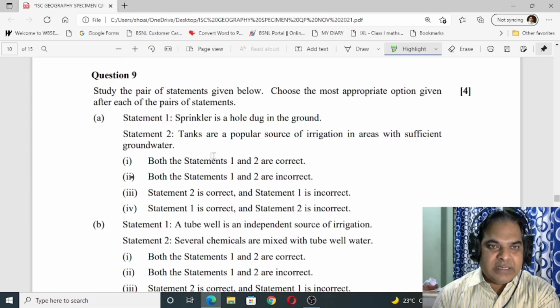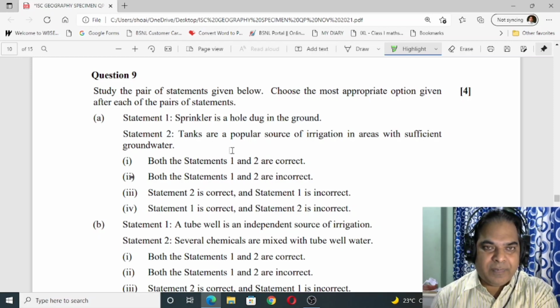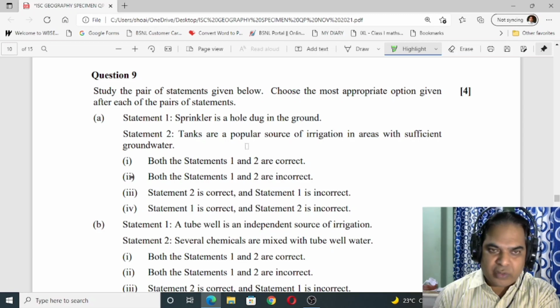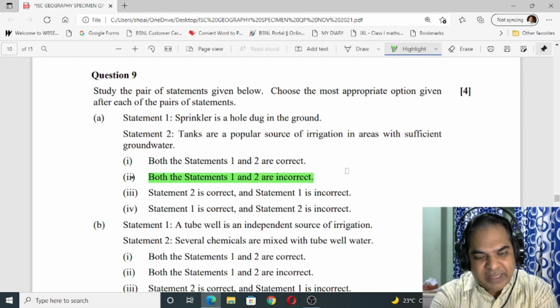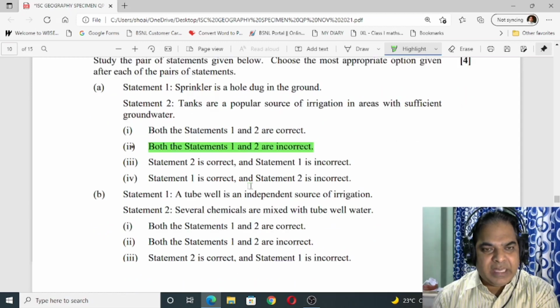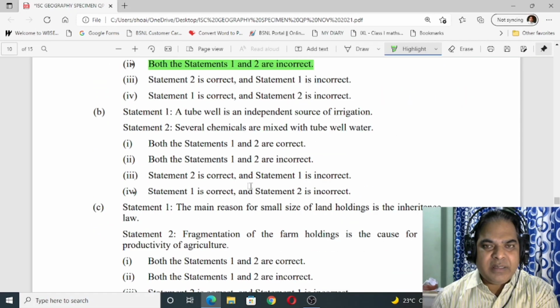Now number 9. Study the pair of statements given below. Choose the most appropriate option given after each of the pairs of statements. Statement 1. Sprinklers is a hole dug in the ground. Wrong. Tanks are a popular source of irrigation in areas with sufficient groundwater. This is also wrong. So both the statements 1 and 2 are incorrect. Now B. The tube well is an independent source of irrigation.